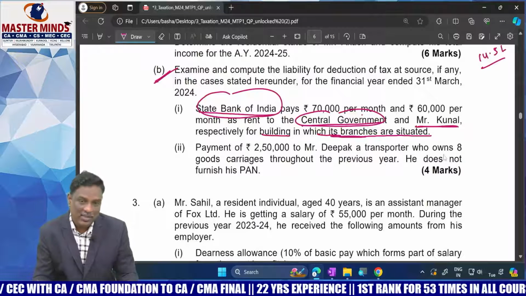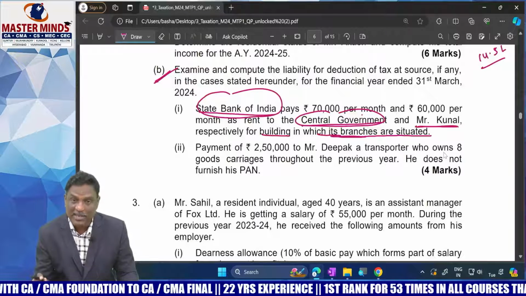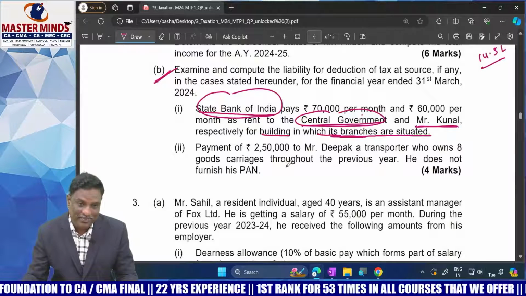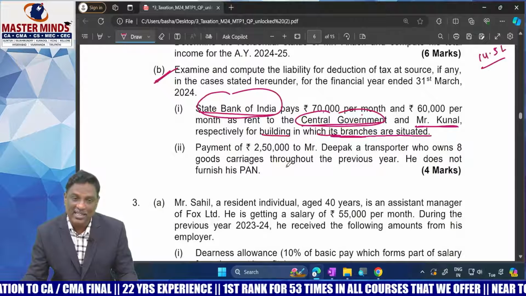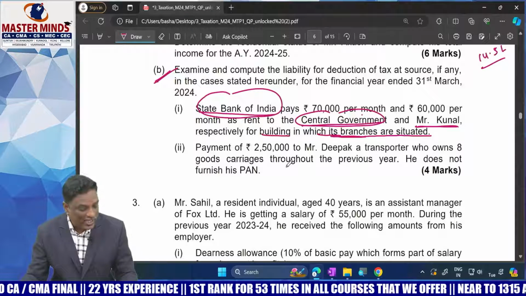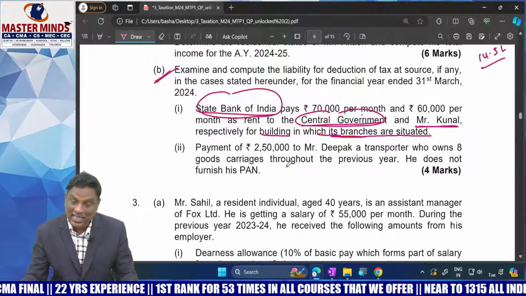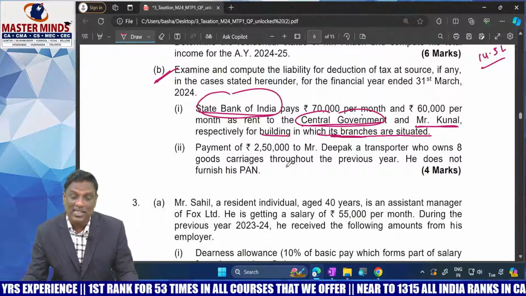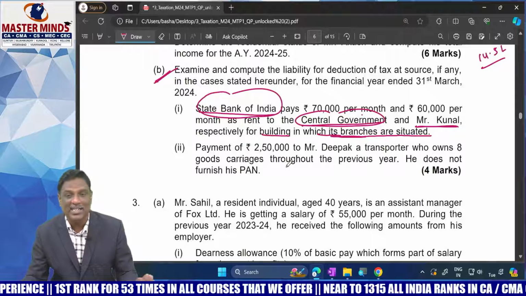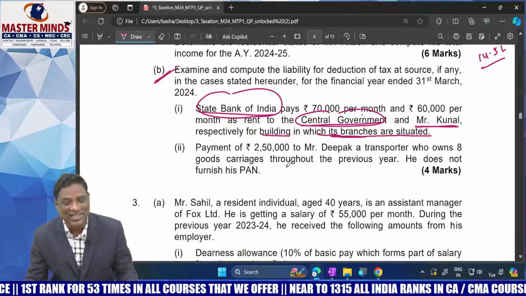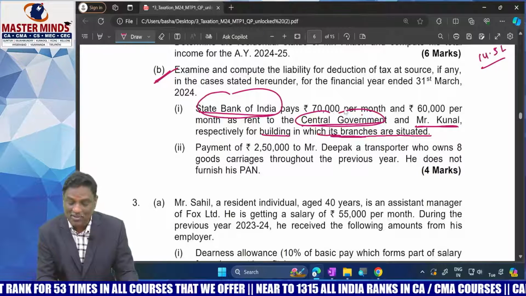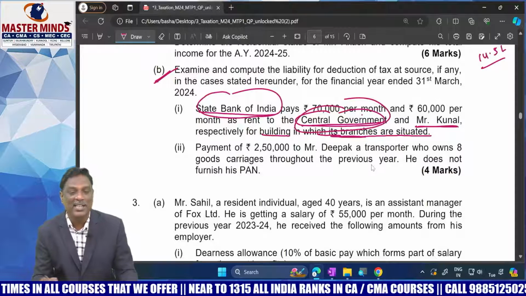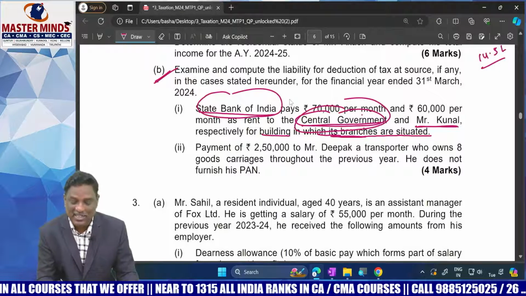So one of the important points here is 194I, TDS on rental amount. For 194I, there is an exception in section 196. If payment is made to central or state governments, the payer is not required to make any TDS on such payment. It's an exception. If the recipient is the central government, then the payer need not make any TDS as per section 196.